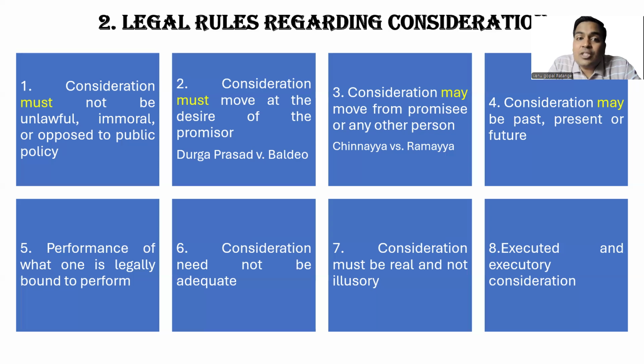Second, consideration must move at the desire of the promisor, not from the stranger, not from the third party. It must move from the desire of the promisor. Here also must, which is mandatory. Third, consideration may move from promisee or any person. Here we are using may. It can move from promisee or any other person, stranger or third party. Yes. Here there is a flexibility.